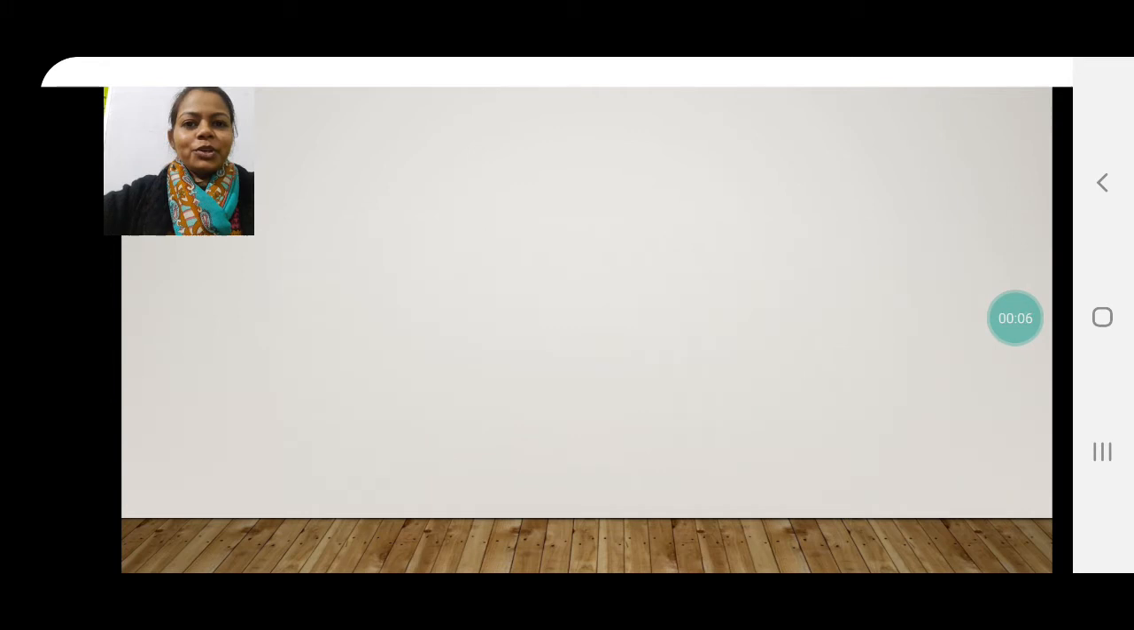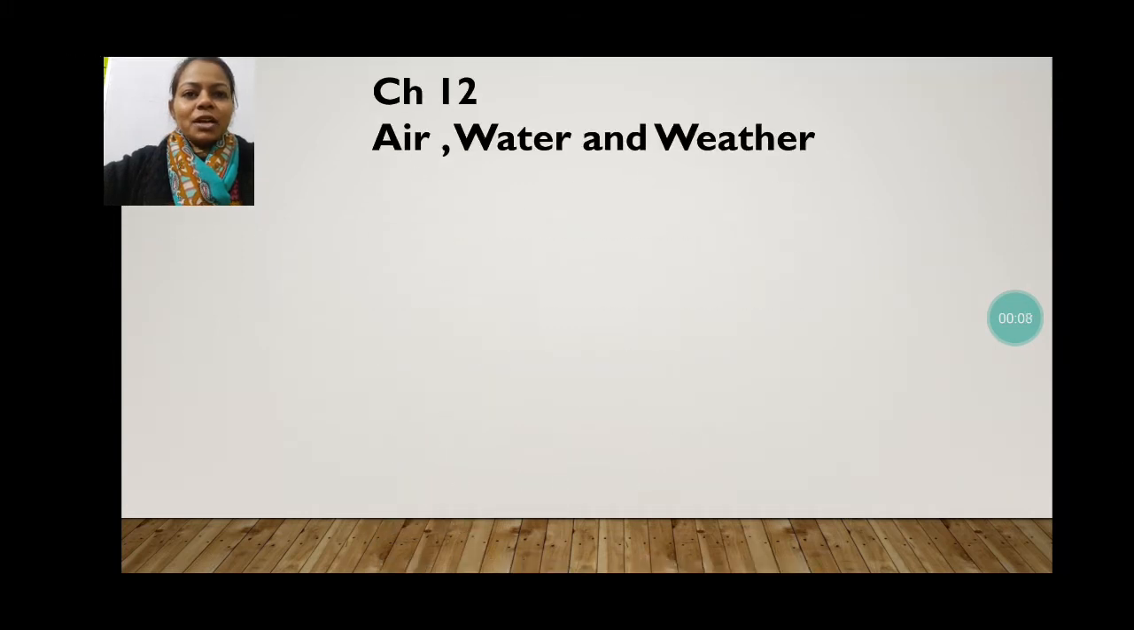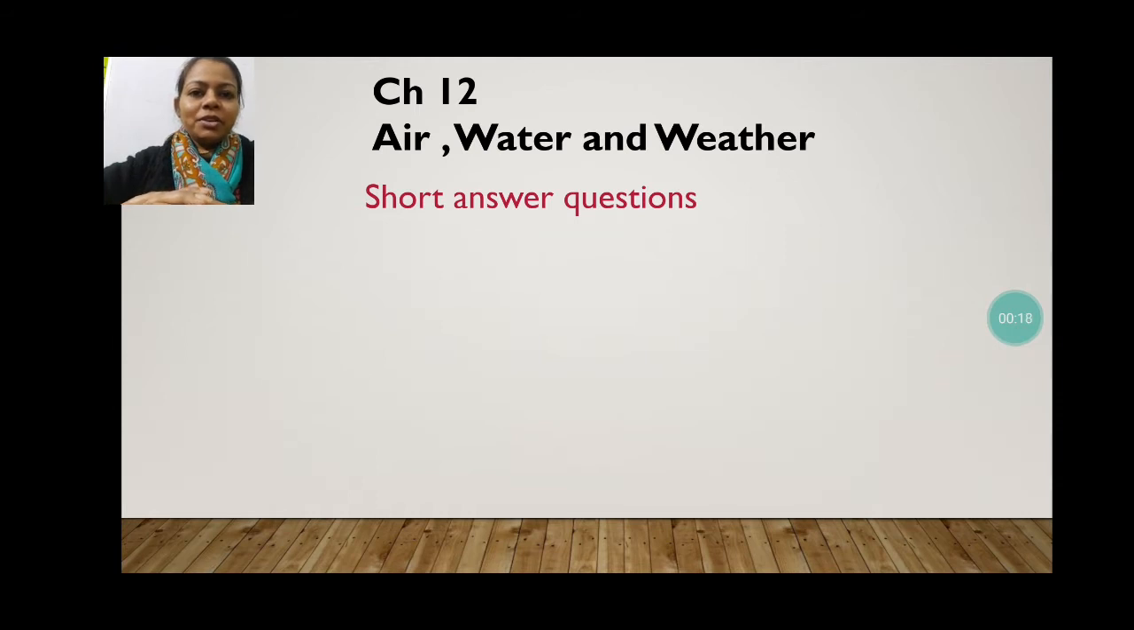Today we are going to discuss the short question answers of chapter 12, that is air, water and weather. There are 4 to 5 questions in the short question answers, and one by one we will discuss all. I hope all students will stay till the last and listen very sincerely and carefully to all the answers.